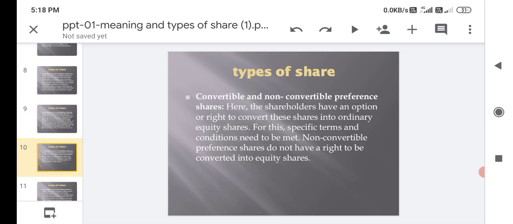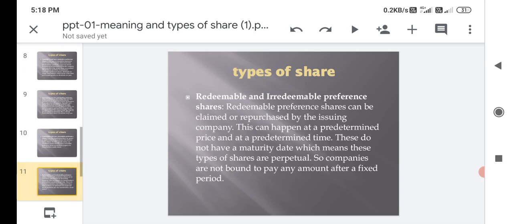Next type of shares, convertible and non-convertible preference shares. Here the shareholders have the option or right to convert these shares into ordinary equity shares. For this, specific terms and conditions need to be met. Non-convertible preference shares do not have a right to be converted into equity shares.